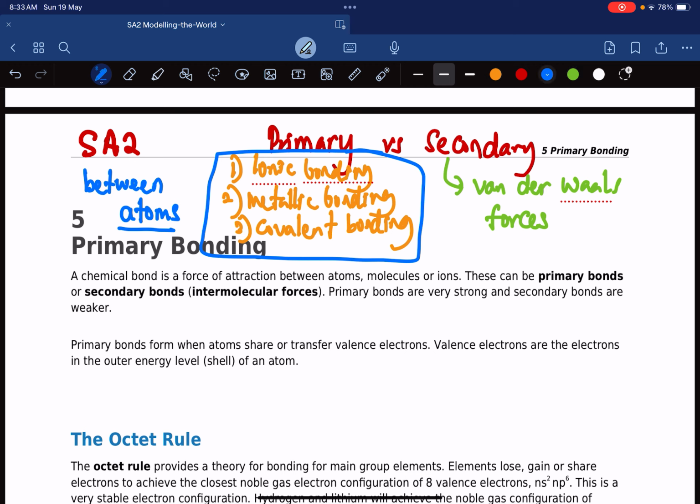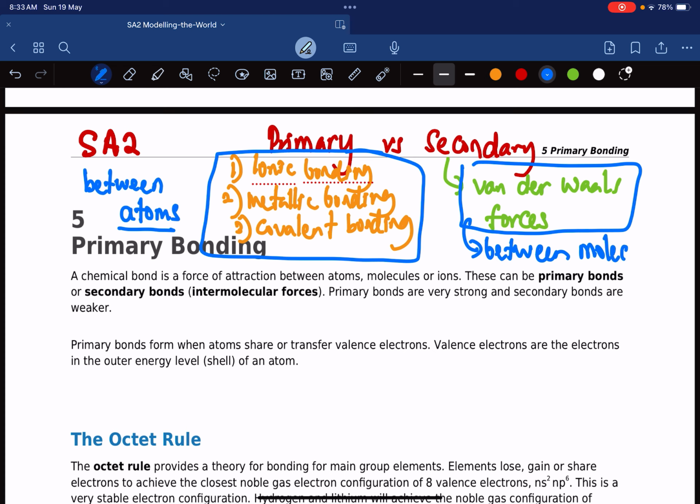Secondary bonding, on the other hand, is between molecules. And since we talked about molecules, I hope you remember molecules is only for covalent compounds.